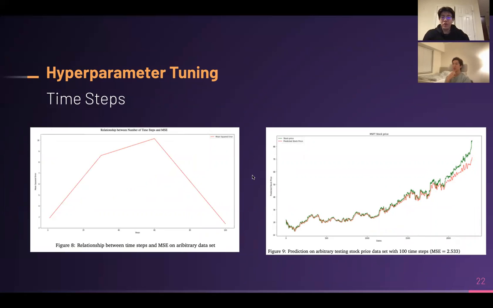Another thing we tried was varying the time steps. When Jeremy talked about giving an input vector of n items, that n is the time step. So in this case, if your time step was 100, your input vector would be of size 100, considering the current day and the 99 previous days. And then your output would be to predict the 101st day. And we do see that 100 as a time step gives us the best MSE with 2.53. And so that's another value we went with.